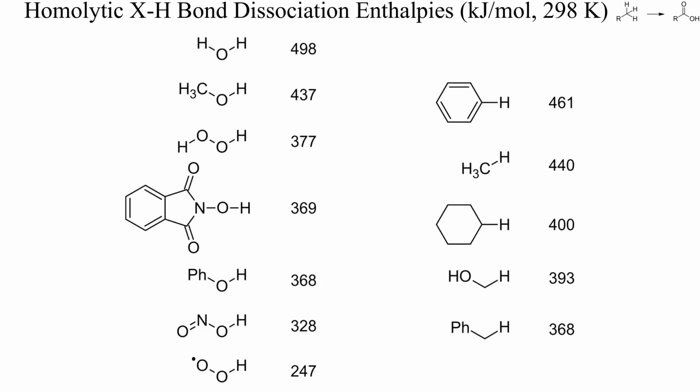Homolytic cleavage of the OH bond of water, for instance, requires almost 500 kJ per mole. This means that hydroxyl radicals, as those formed by heating hydrogen peroxide, will abstract hydrogen from most CH bonds, even from benzene. On the other hand, the OH bond of the hydroperoxyl radical, with a strength of only 247 kJ per mole, is rather weak,